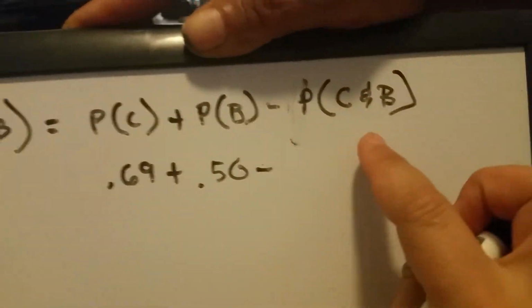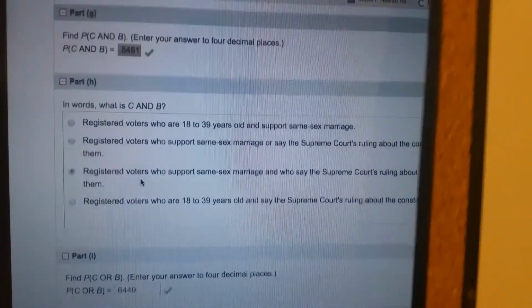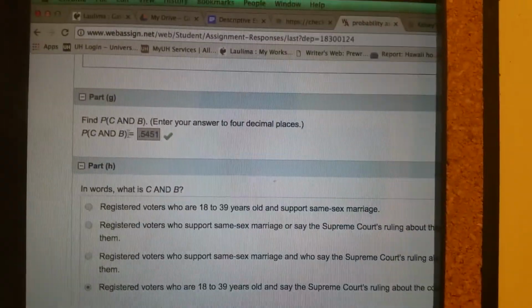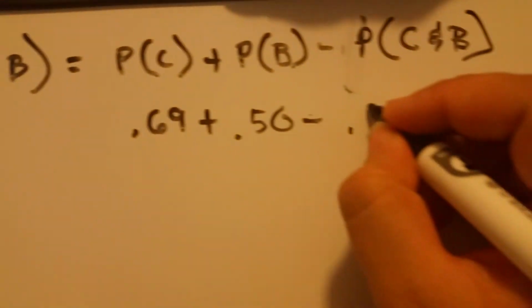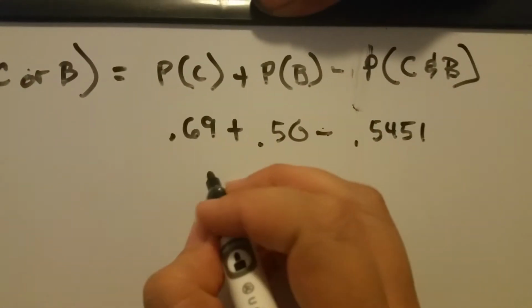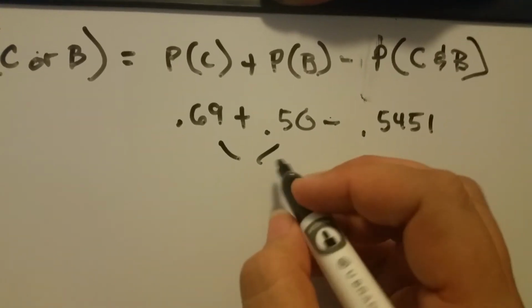Minus C and B, and that's the one we just did. In fact, a lot of times you can't do the or until you've got the and. So my C and B in part G is 0.5451. I always do these two together, and if there's others, I do those two together.